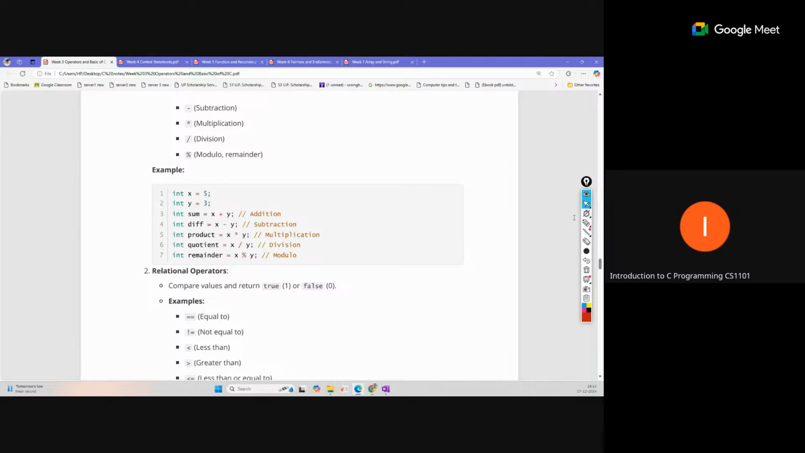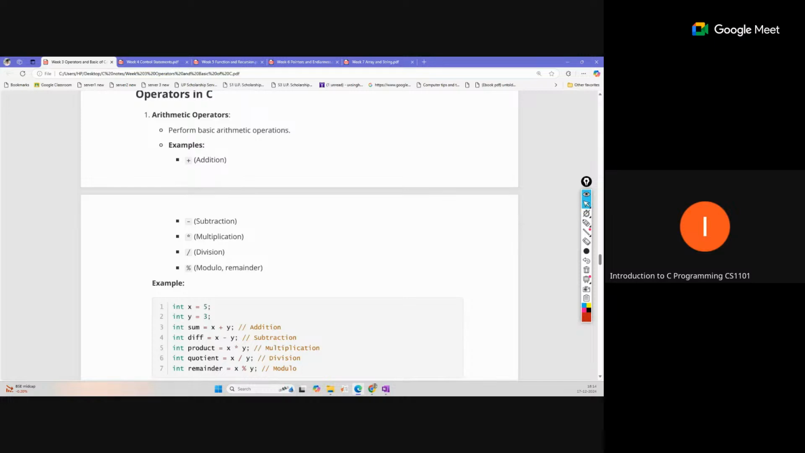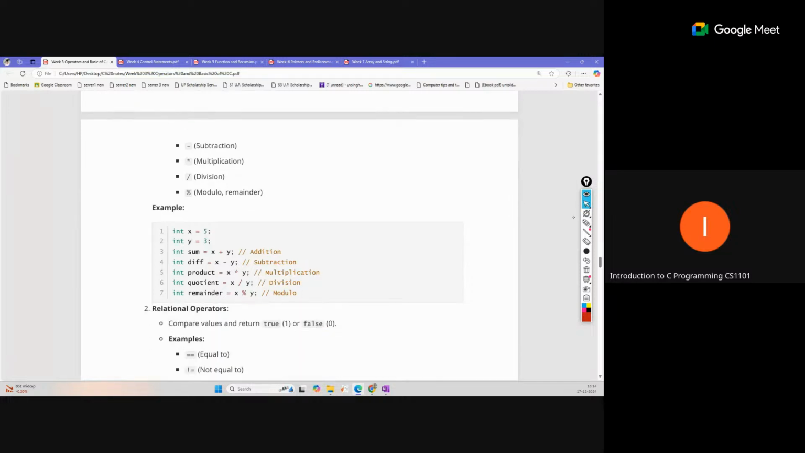So this is also important. You should know which operator comes in which type of category. So here, these are arithmetic operators. Arithmetic operators perform arithmetic operations like plus, minus, multiplication, division, and the modulo or remainder operator. So these are all called arithmetic operators, and they come inside the arithmetic category.